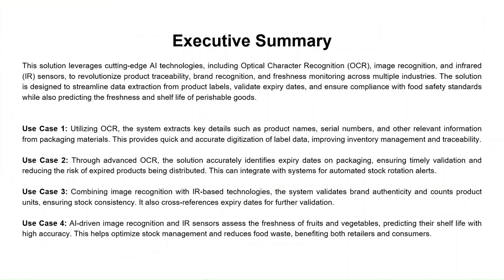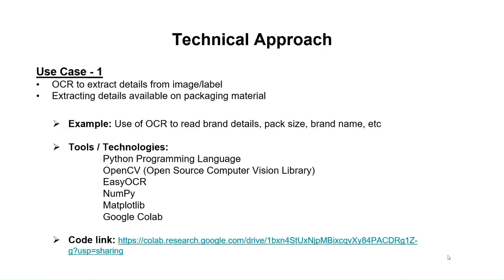In this problem statement, the total number of use cases is 4. Use case 1 utilizes OCR for brand name and label data detection. Use case 2 is MRP price and expiration date detection. Use case 3 uses infrared sensors to count the number of products, and use case 4 is for fruits and vegetables freshness with shelf life.